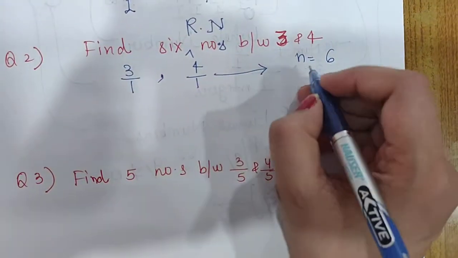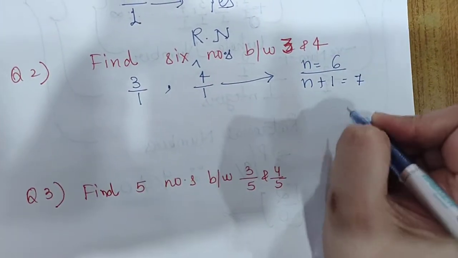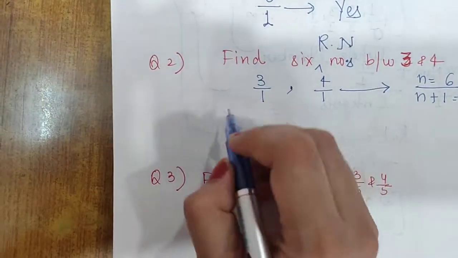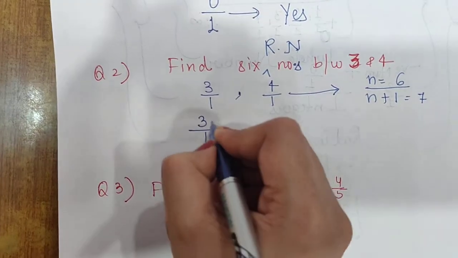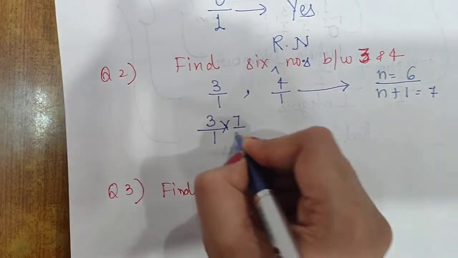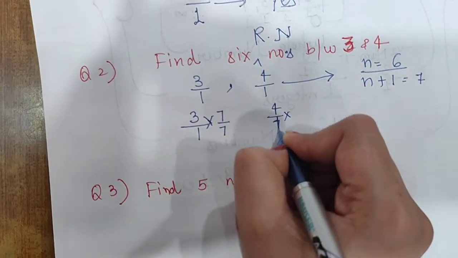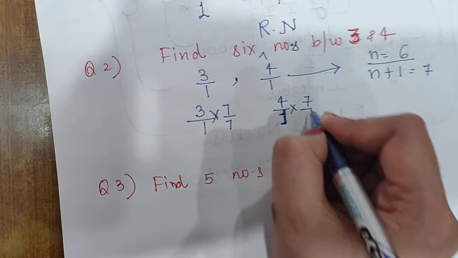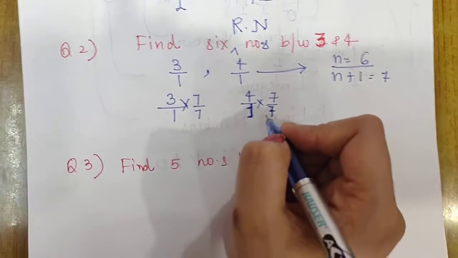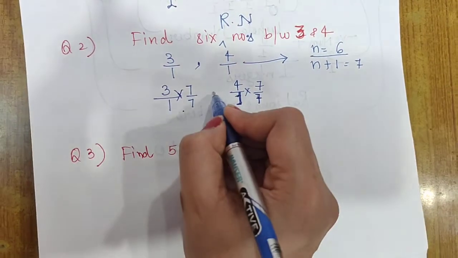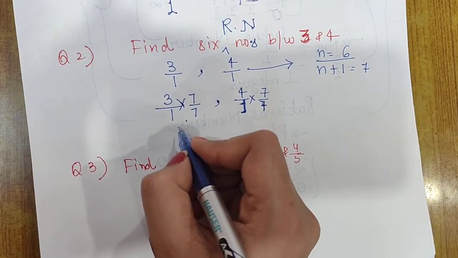If not, then take your n and do n plus 1. What is the value of n plus 1? 7. Now multiply both rational numbers by 7. But you know the rule, you have to multiply both the numerator and the denominator, you cannot multiply one side, because we cannot change the value. Now we will work in equivalent fractions.